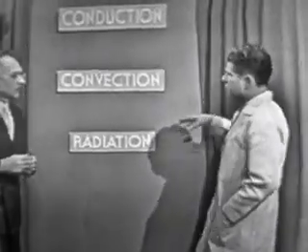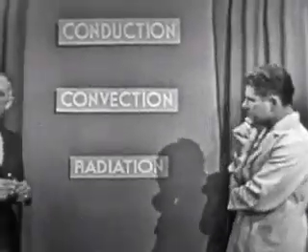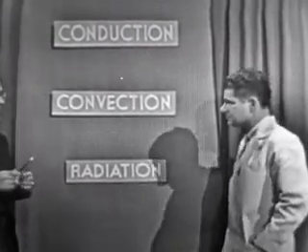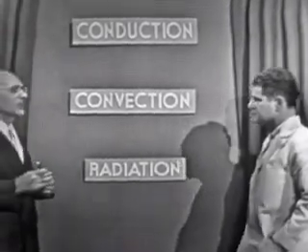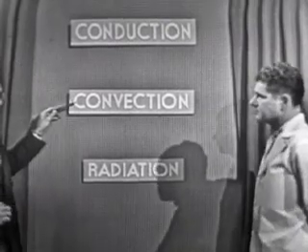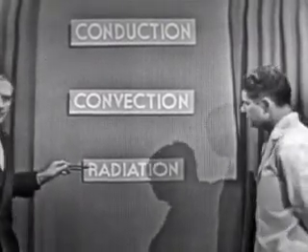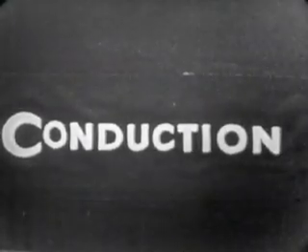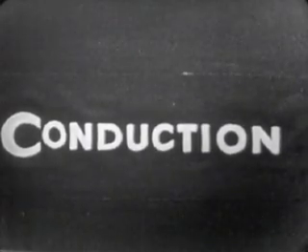Well, now, how does all this enter into the overall pattern of the transmission of heat? Well, Earl, all of the various phenomena of heat transfer or heat traveling from one place to another can be classified under one of 3 classes of heat transfer, we call them. The first one is conduction, the second one is convection, and the third one is radiation. Now, conduction is a very, very slow process that takes place, as we'll see in our many experiments, over a period of time. It takes quite a while to conduct heat. Convection, however, is a more rapid process. But radiation is still more rapid, as we'll see later on.